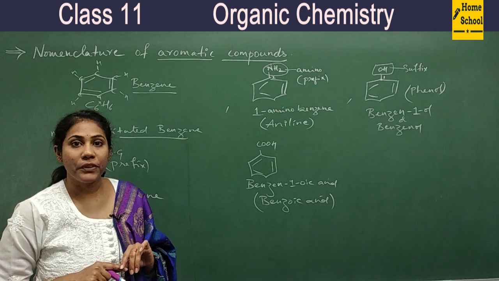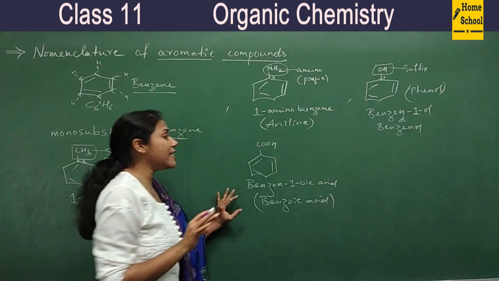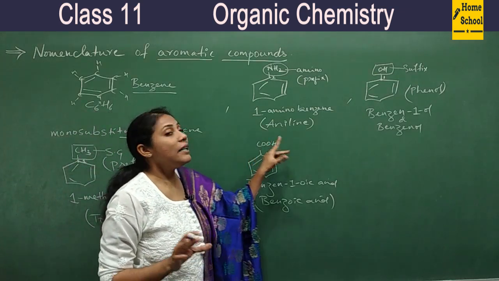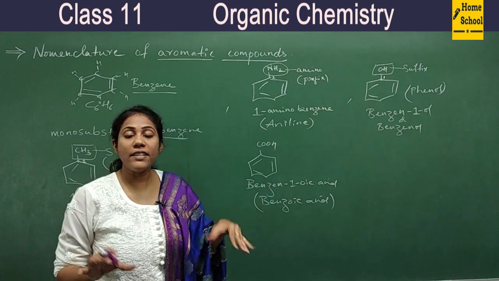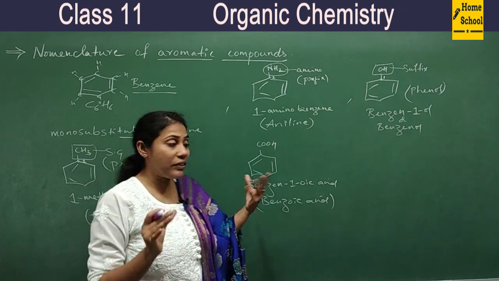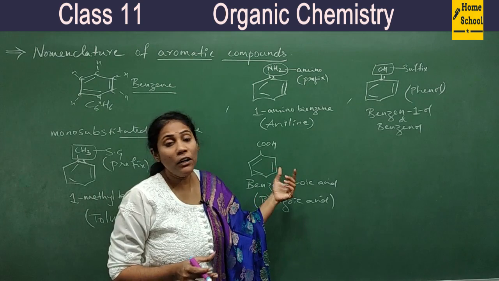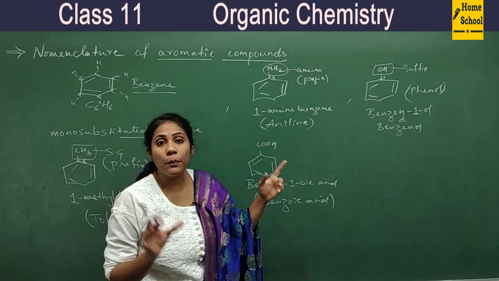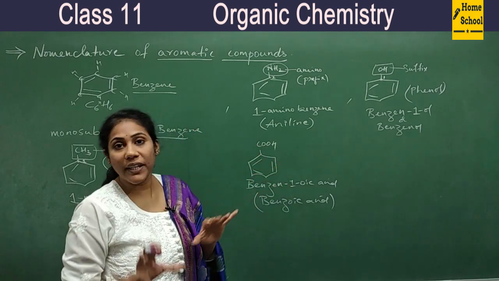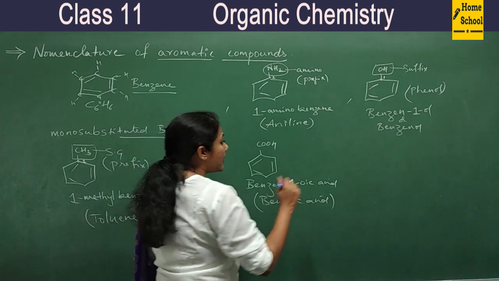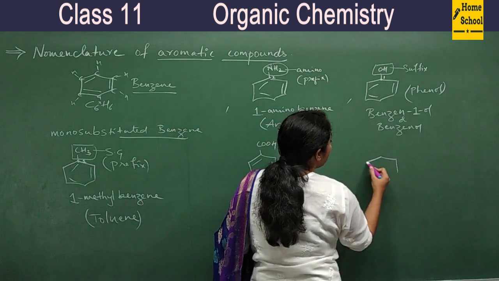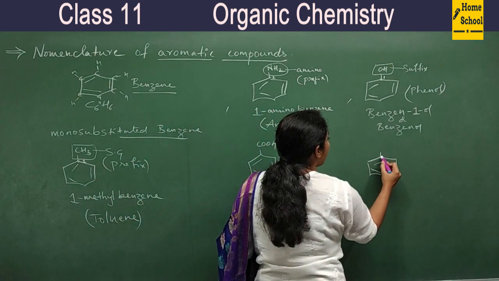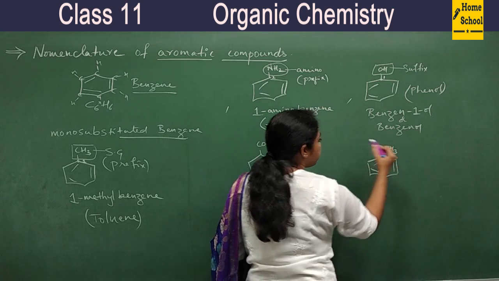Benzoic acid. Or you can also call this benzene carboxylic acid. That is a new way of naming this particular compound. It is benzene carboxylic acid. That way also you can call it. Fine. So the next compound, very important, is OCH3.